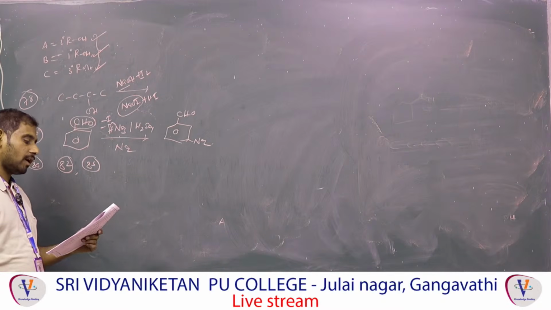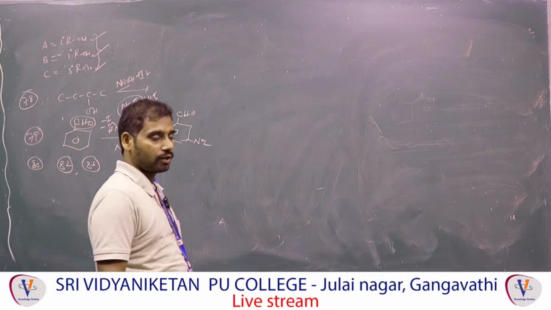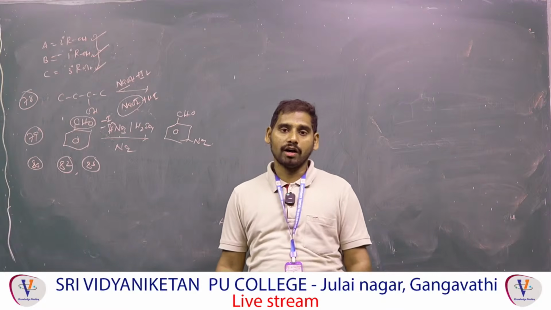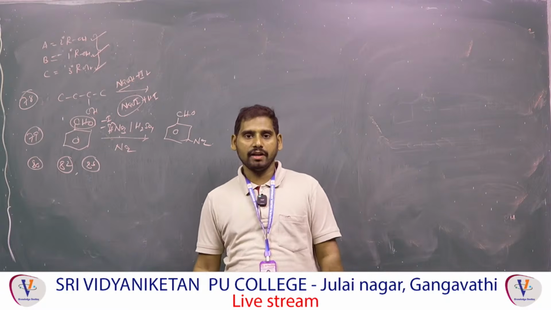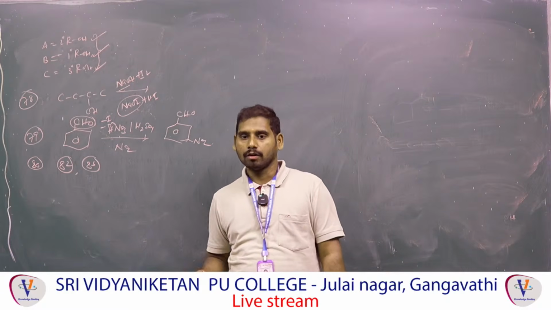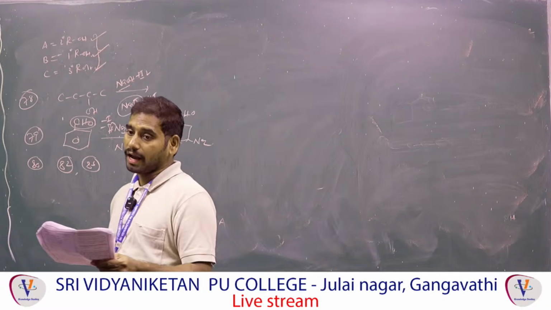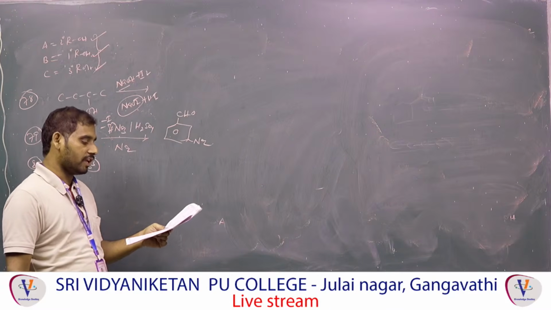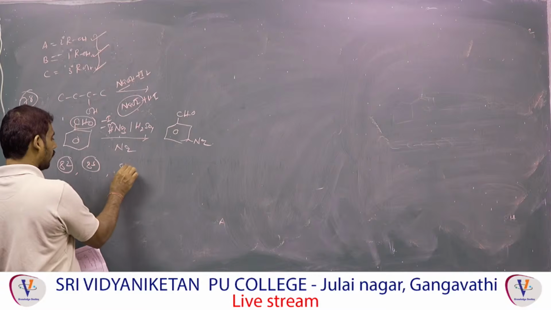83. Compound which does not react with benzene sulfonyl chloride. Benzene sulfonyl chloride is called Hinsberg reagent. Hinsberg reagent uses what? To distinguish between primary, secondary and tertiary amines. Hinsberg reagent with primary will give one product, secondary also will react, but tertiary amine will not react because of the absence of hydrogen. So in this option, which one is tertiary? Fourth option, fourth only. Right.